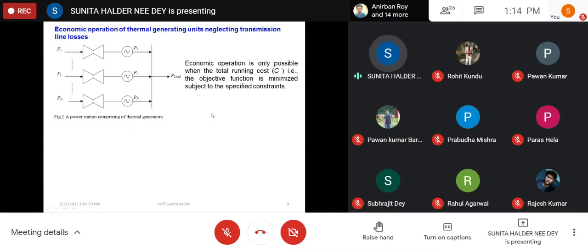Economic operation is only possible when the summation of running costs of all the generators present in a power plant is minimum. Say here there are n number of generators P1, P2, Pi, the ith generator, similarly up to the nth generator, which altogether is catering a load P load.